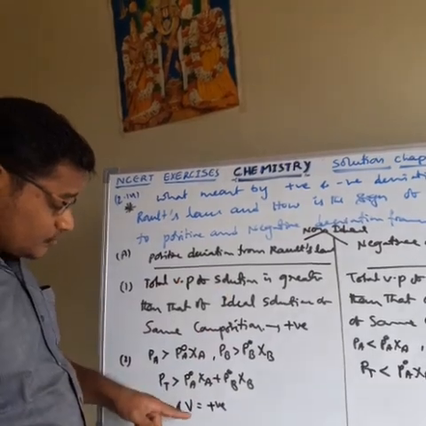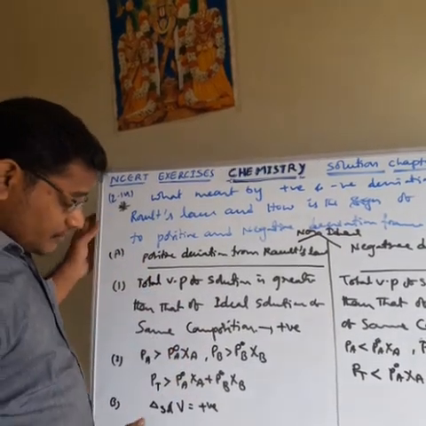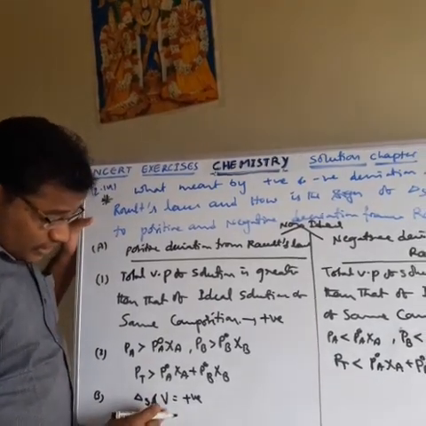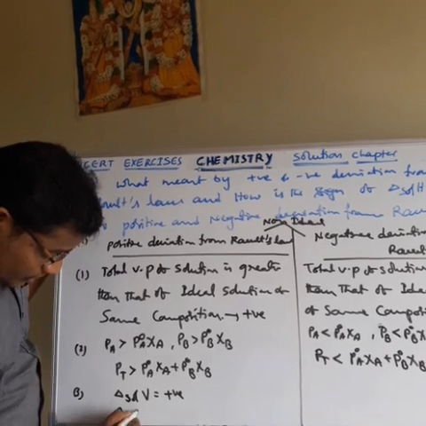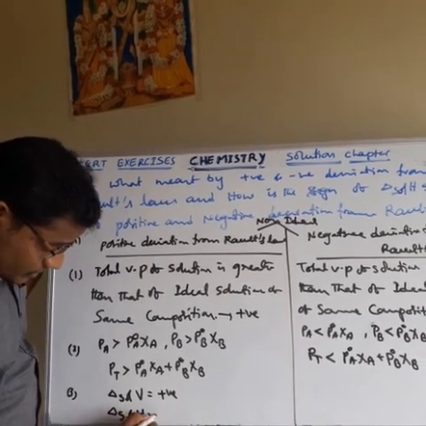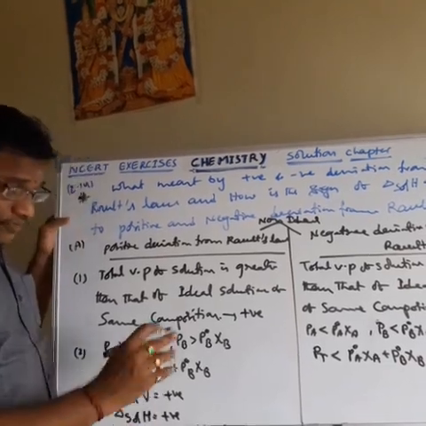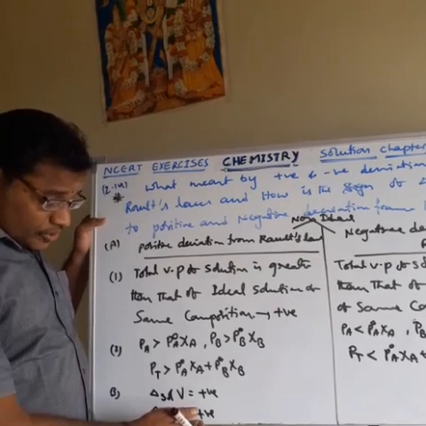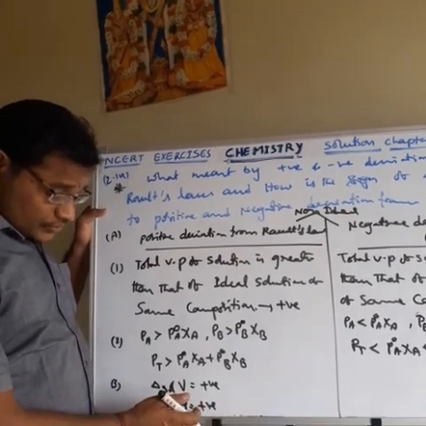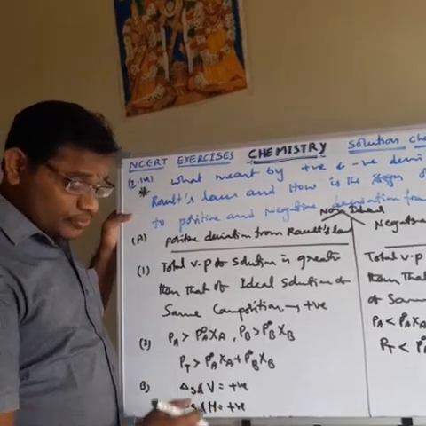Whenever the repulsion force is more, the total volume of the solution after mixing the liquids increases. That's why it is positive. And the change in enthalpy is also positive, because mixing of the two liquids is an endothermic process. That's why the enthalpy of solution is positive.